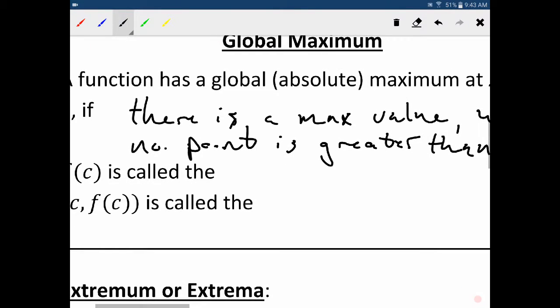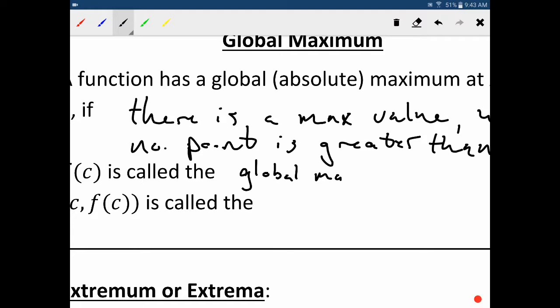So this is called the global maximum value, and that is called the global maximum point.